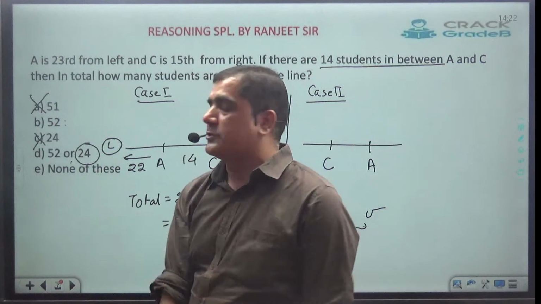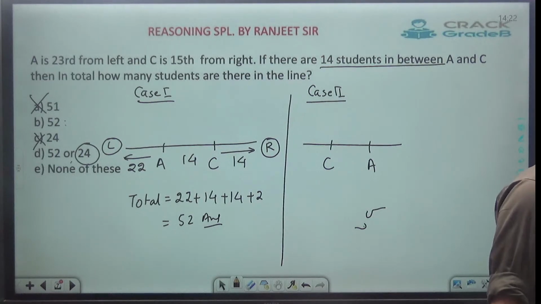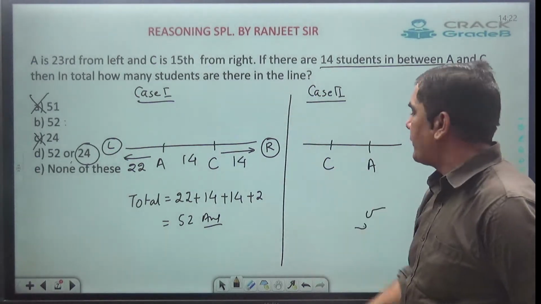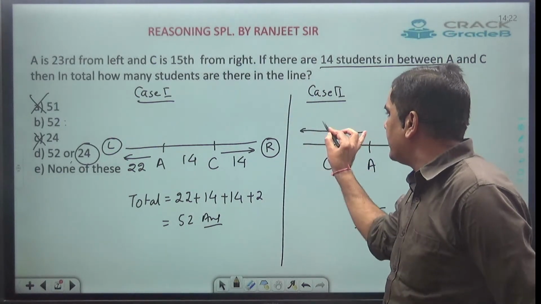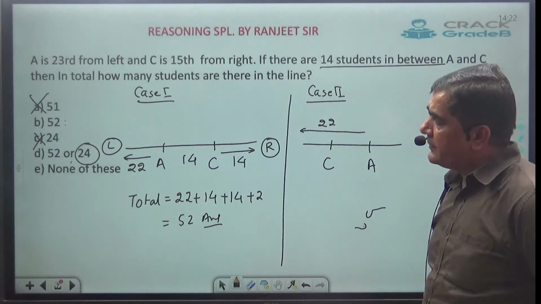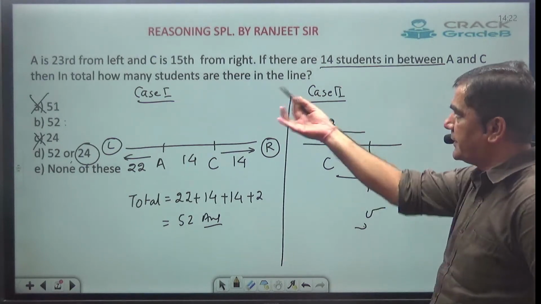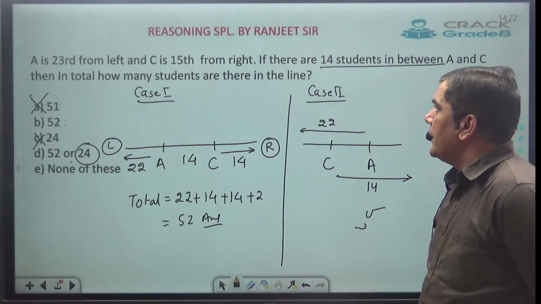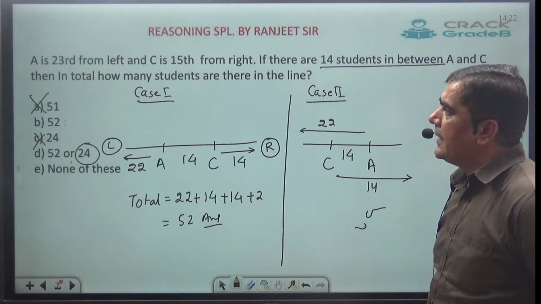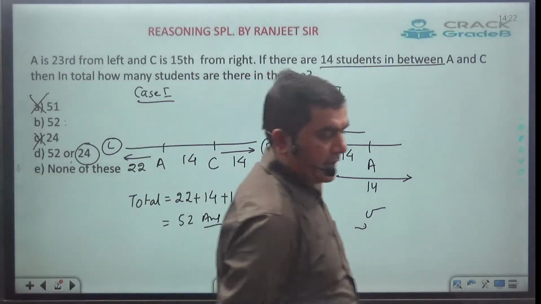This can be case number 2 also. Clear? Now let's go back to case number 2. Here they are giving A is 23rd from left, so to the left of A, there must be 22. Now C is 15th from right, meaning to the right of C, there must be 14. If there are 14 students in between A and C, the question is, in total, how many students are there in the line? You have to find the total.